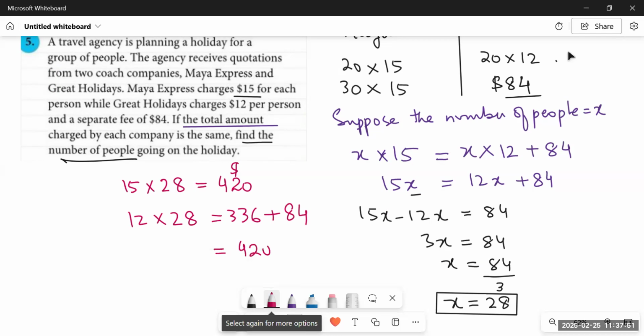And it was already given in the question that whatever number of people they have, the total charge is the same for Maya Express and Great Holidays because of this fixed charge and a difference of $3 for Great Holidays. This is how we have to solve these types of questions.